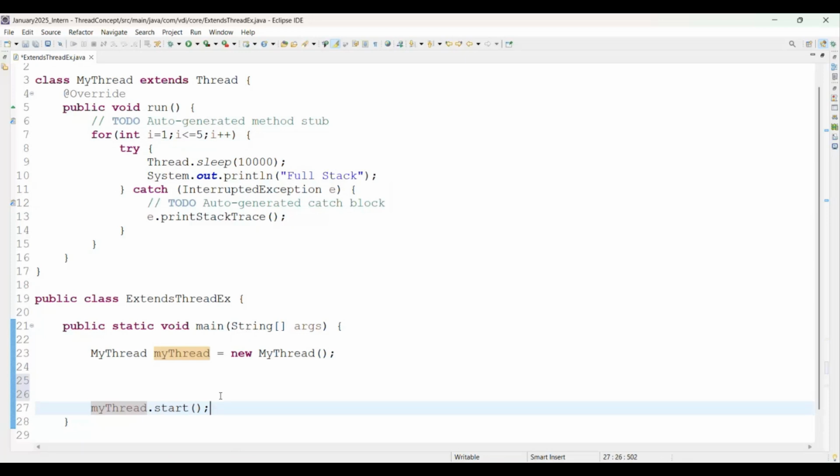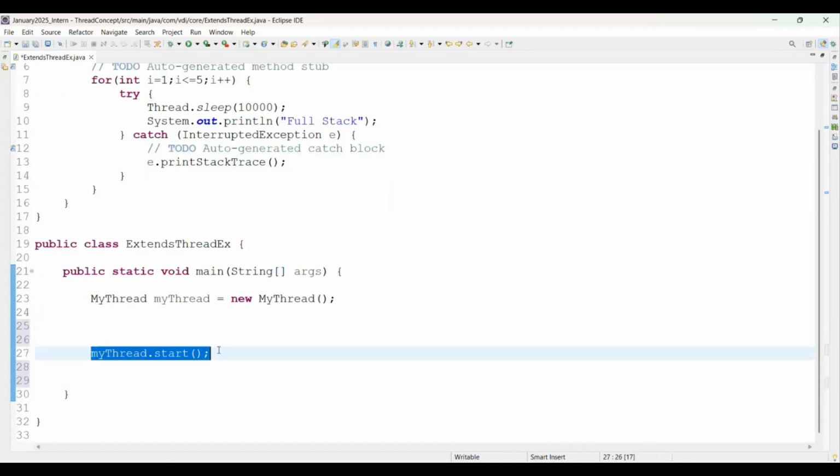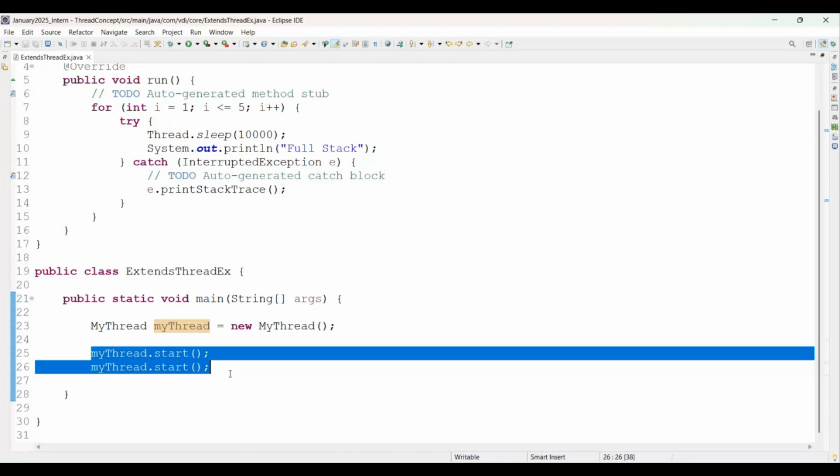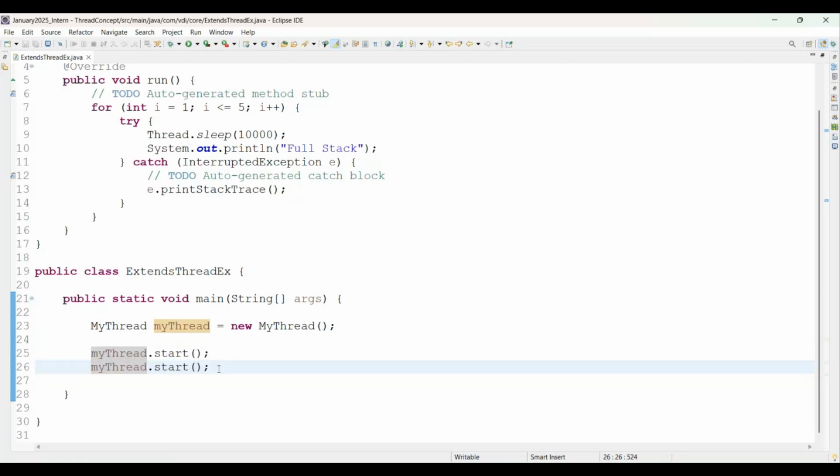Anybody have any idea about that? If I'm going to start the same thread twice, we have only one thread here, right? My thread, and I'm just trying to start the same thread twice. What happens? Anyone have any idea about that?